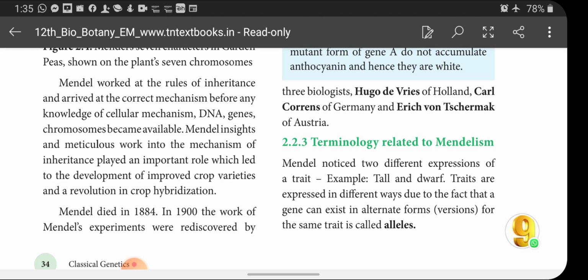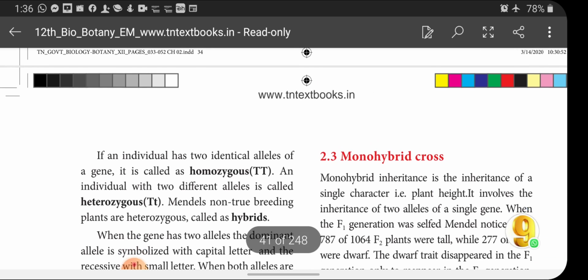If the plant is dwarf, the gene for height has small t alleles. So if a character is controlled by a gene, the gene has contrasting forms, tall and dwarf, which we call alleles.